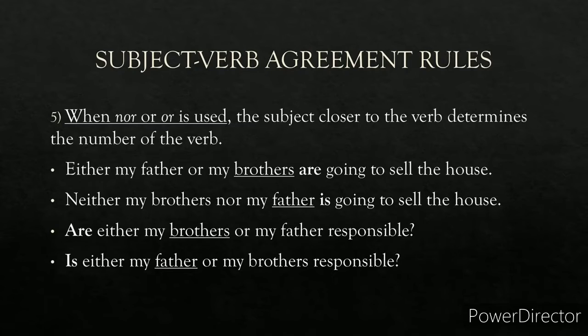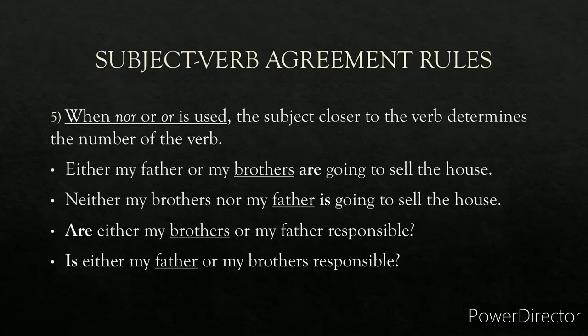Now when nor or or is used, the subject closer to the verb determines the number of the verb. You have to find out the subject which is closer to the verb and accordingly decide whether to use the singular verb or the plural verb. Either my father or my brothers are going to sell the house. Now this is the helping verb, and the word before it, brothers, is plural. So that's why are will come, not is. Now, neither my brothers nor my father, this is singular. So the singular verb is will come.